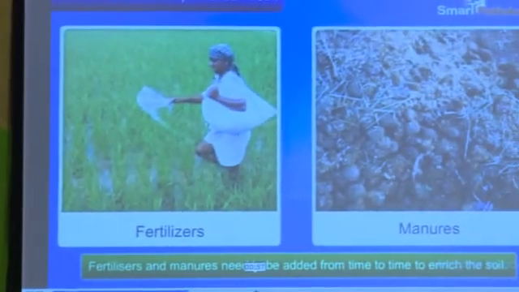Because of that, what will happen? The soil will again get full of these nutrients. That is why we have to add these fertilizers from time to time to enrich the soil and its structure.